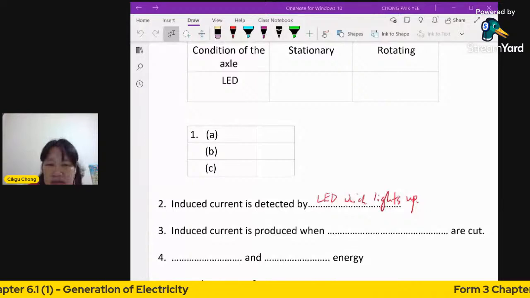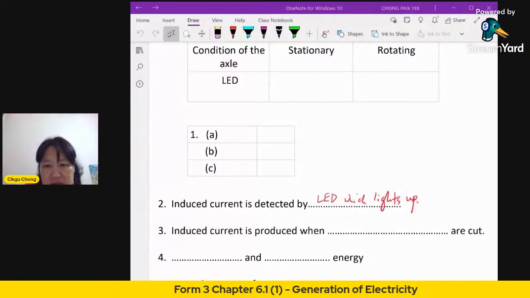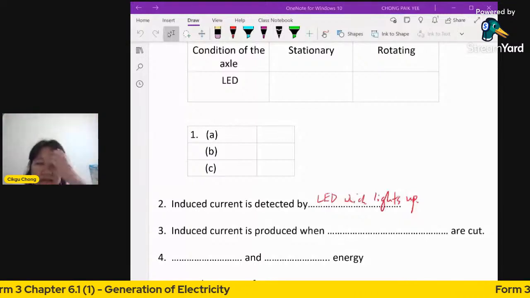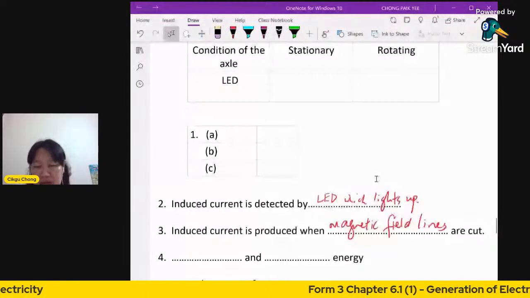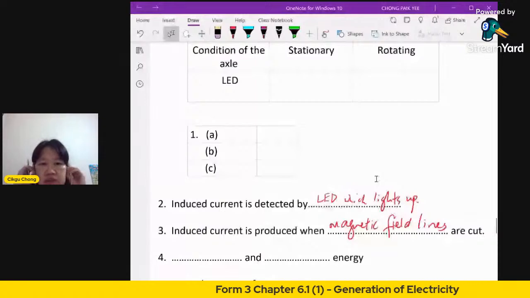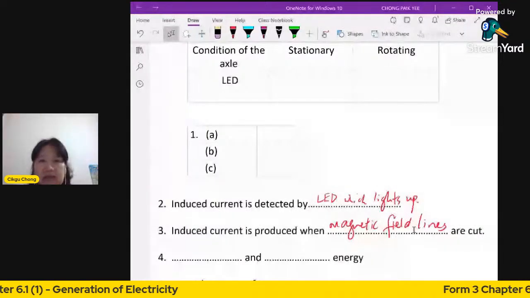Okay, magnetic field lines. You need this term, right? Chloe, you must put lines. Magnetic field, must put lines. Magnetic field lines. Okay, not just magnetic field. Better to say lines. Wrong, magnetic field are cut. Can also, actually. Okay, what about 4?